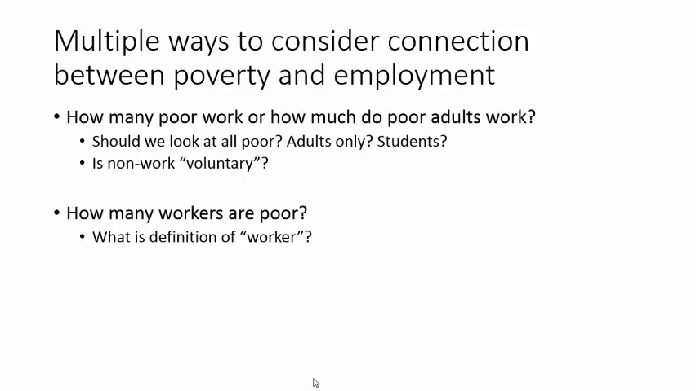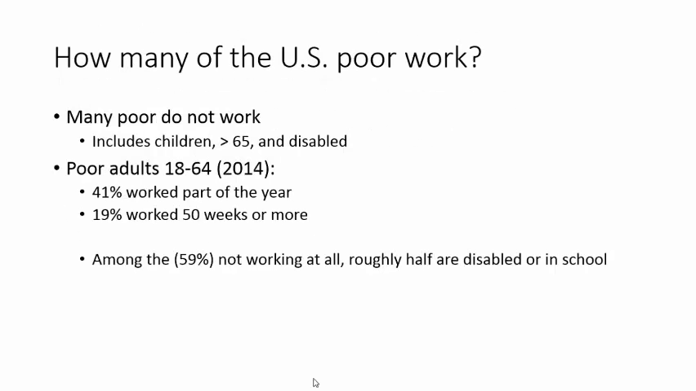Second, we may want to flip this question on its head and start from the universe of all workers and ask how many workers are poor. With this question, we'll see it is also critical to think about how we define worker. Let's start with the initial question: how many of the U.S. poor work? A simple answer is that most of the poor in the U.S. do not work. This question is less straightforward, however, when we note that most of those non-working poor are children.